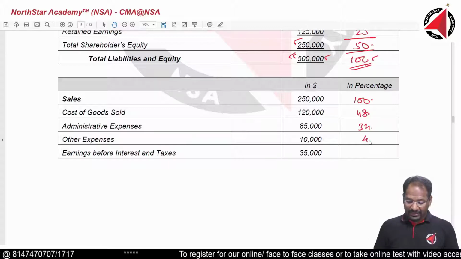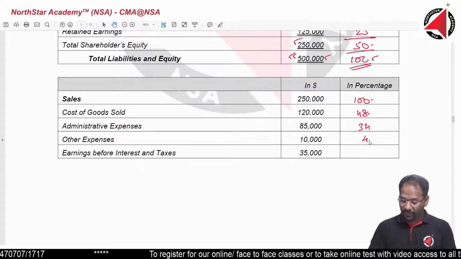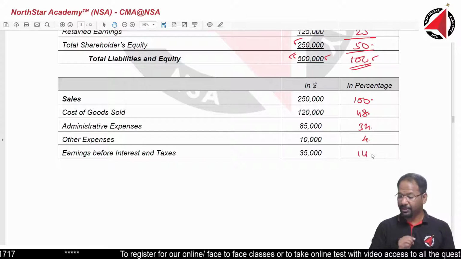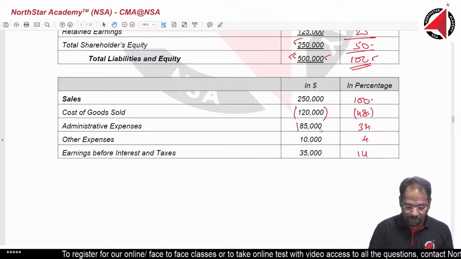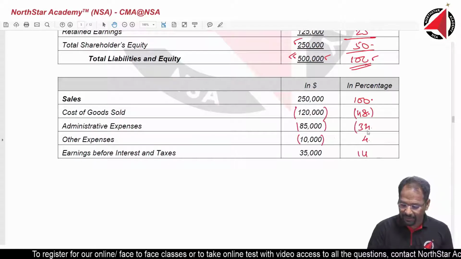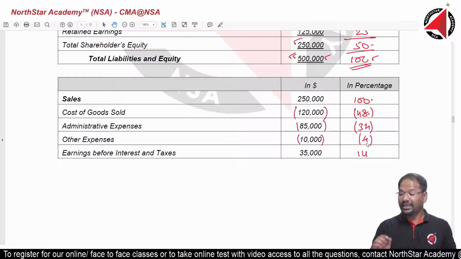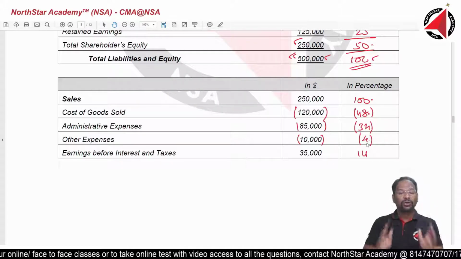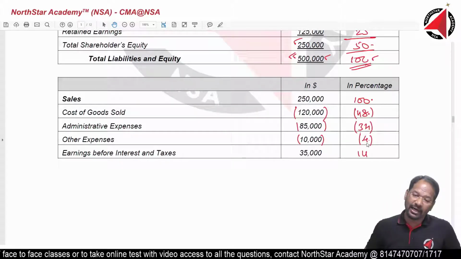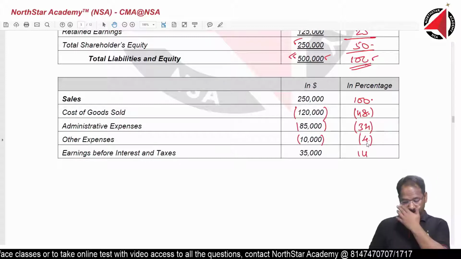Earnings before interest and taxes is 35,000 and this is 14%. If these are negative numbers, percentage wise also these will become negative numbers. In accounts language, all negative numbers are written in brackets. So bracket denotes negative numbers in accounting language.